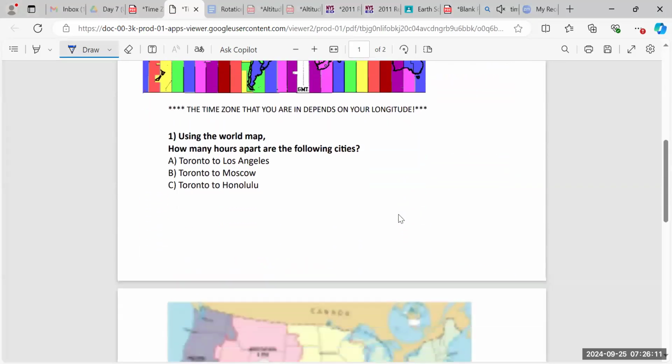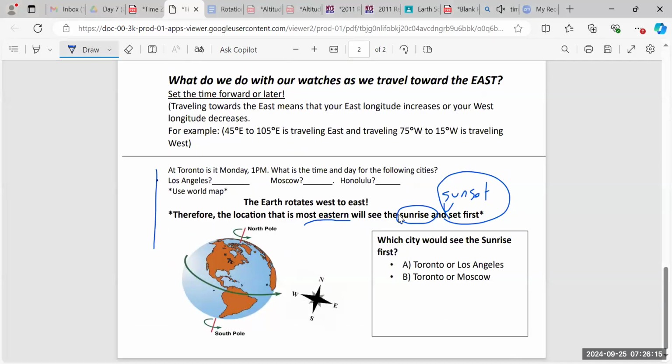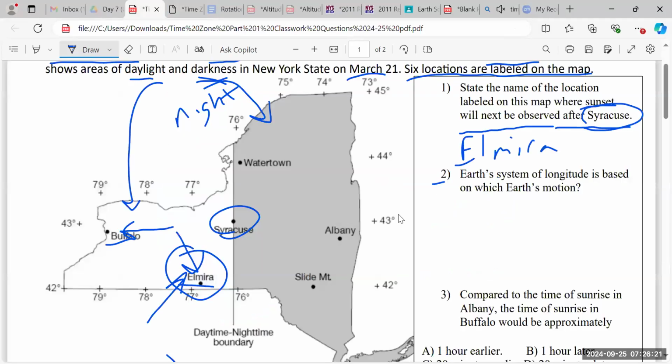Why do we have time zones? It's because the Earth rotates. All right. So the Earth's rotation sets up our system of longitude. So the Earth's rotation, not revolution, sets up our system of longitude.